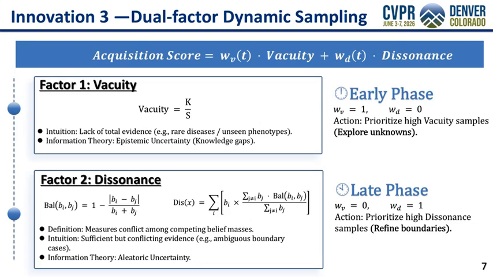Our sampling score combines both with dynamic weights. Early rounds prioritize vacuity for class coverage, while later rounds shift to dissonance for boundary refinement. The weights change linearly across rounds with no manual tuning.